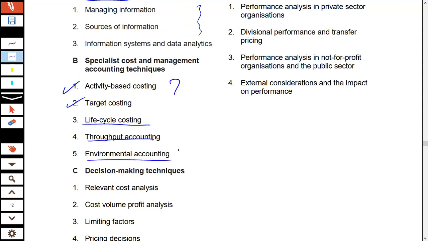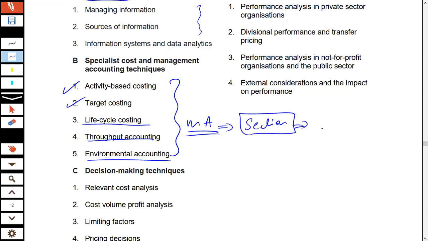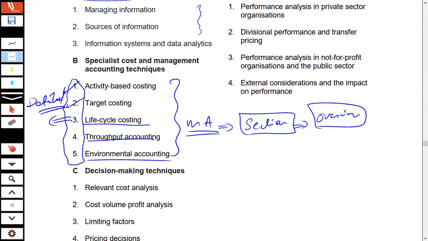If you recall a bit from management accounting, there is a section in the management accounting paper with an overview of these five techniques. Now, here at this PM level, these five techniques are examined in detail.